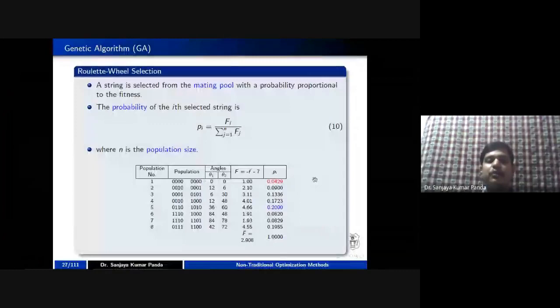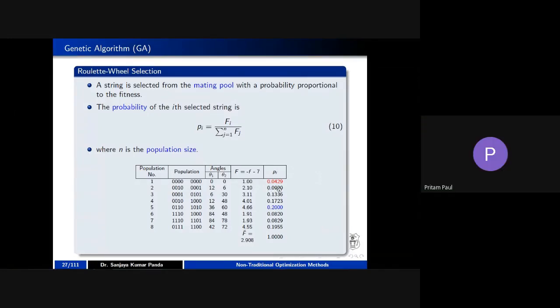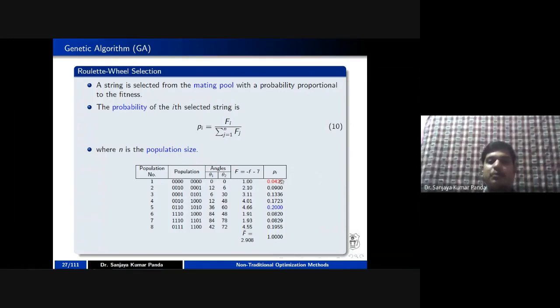Similarly, you can calculate for the population 2. You can take 2.10 divided by this 2.908, and you are going to get 0.090. This is the probability that a particular population is going to be selected. But I don't know which population will be selected in the process of selection. Just I am doing this with the help of this particular formula.